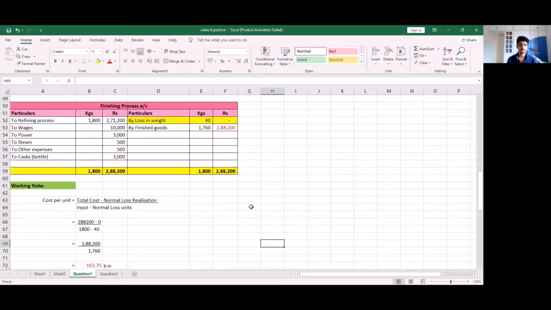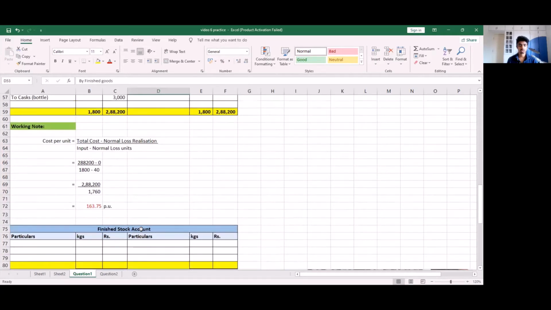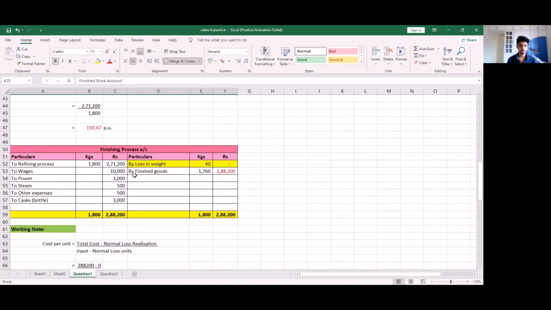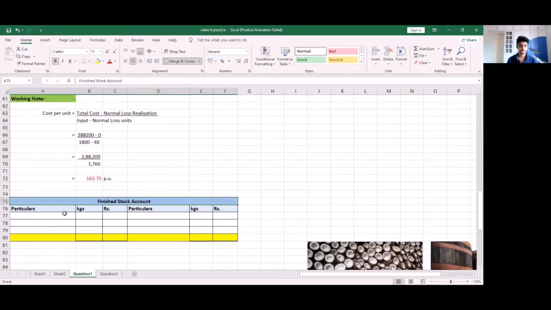So here, this finished goods from our finishing process is transferred to the finished stock account or the finished goods account. I'd like to mention the finished stock or finished goods is the same. So what we transfer is what goes in here.